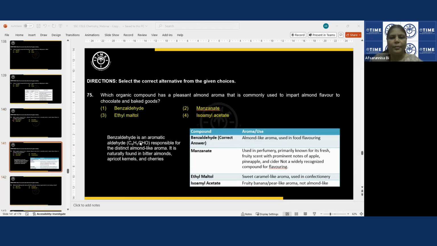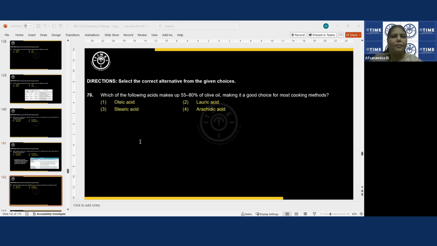Which of the following acids makes up 55 to 80% of olive oil, making it a good choice for most cooking methods? Within the name itself, we have that answer. That is oleic acid. Lauric acid will also be there, but it is negligible. You almost consider it as nil, right?